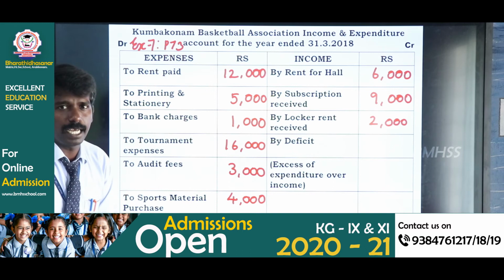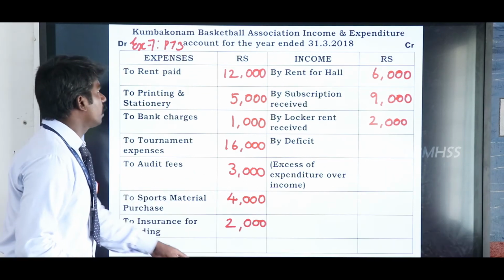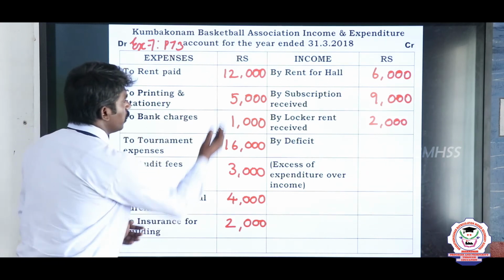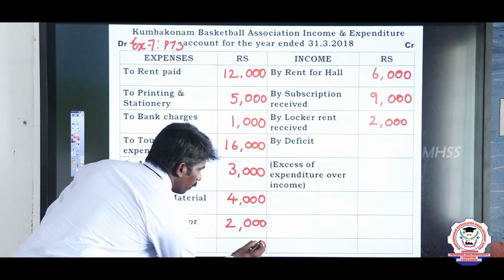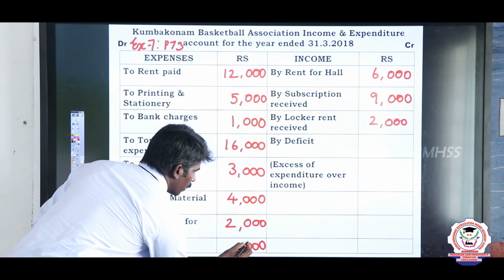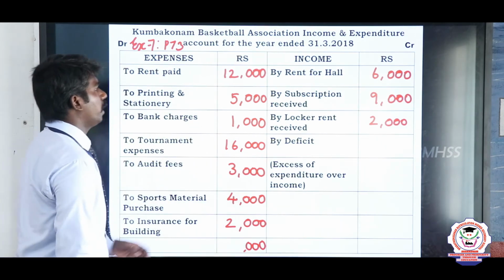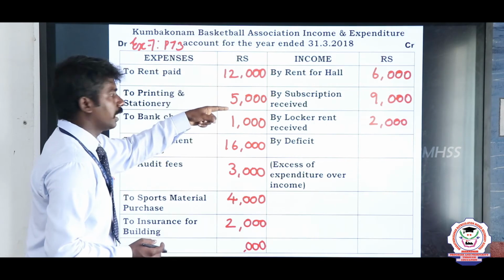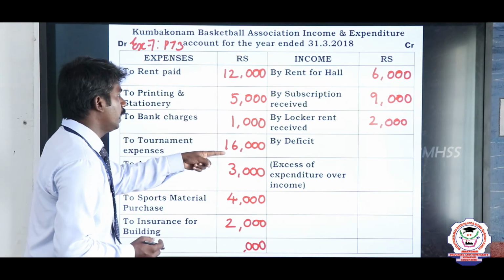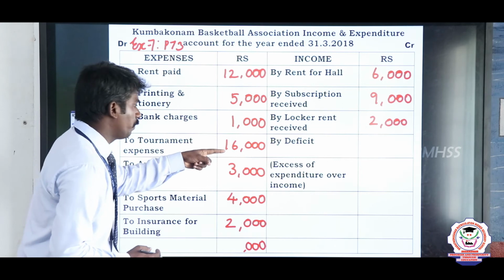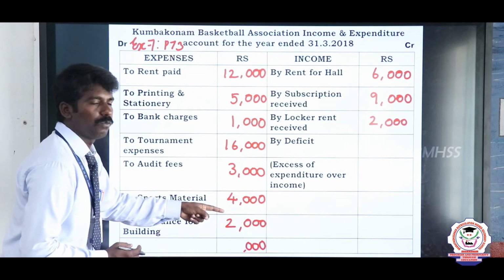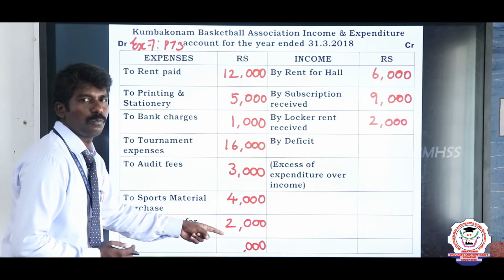So what should we do next? We will total the value of the expenses column. Now add the values. The 100 side is no problem. So write 000 in the 100 column. Then put an arrow mark. Then we move on to the 1000 side. 12 plus 5, 17. 17 plus 1, 18. 18 plus 16, 34. 34 plus 3, 37. 37 plus 4, 41. 41 plus 2, 43.